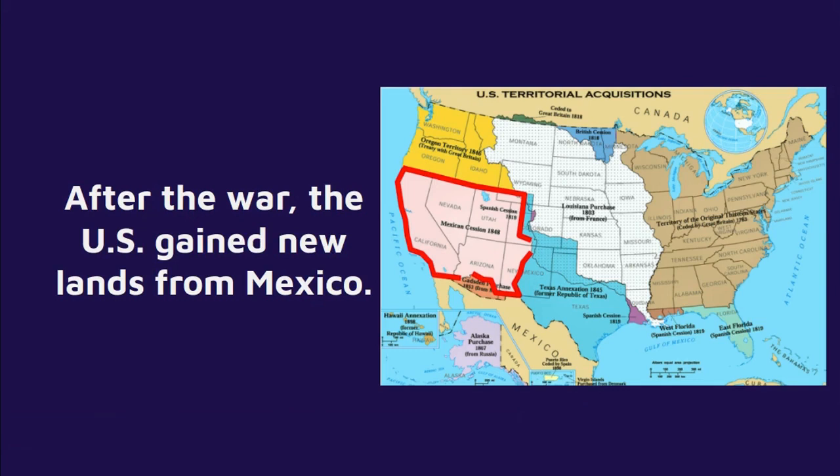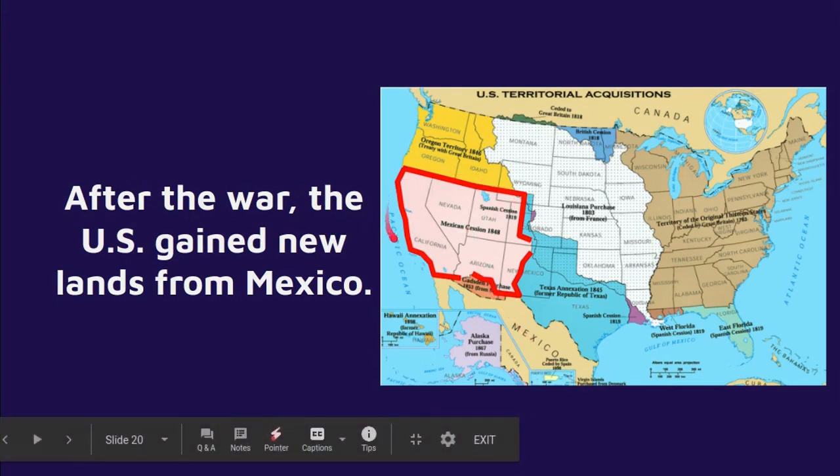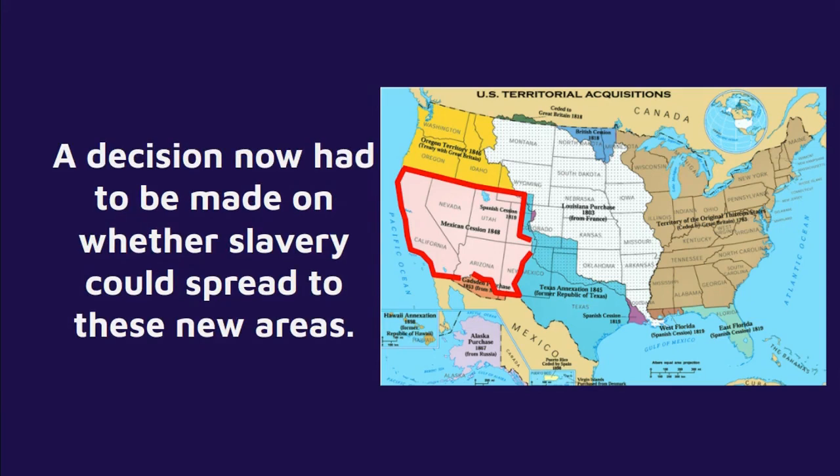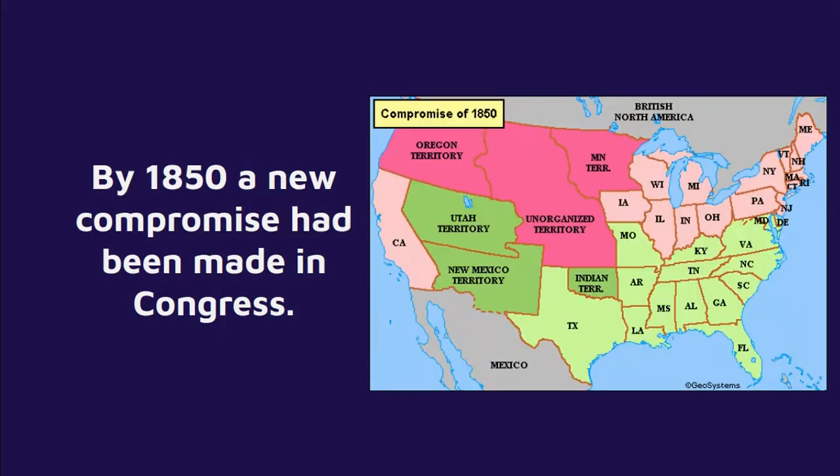After the war, the U.S. gained new lands from Mexico called the Mexican Cession. These included parts of current-day New Mexico, Colorado, Wyoming, all of present-day Utah, Nevada, California, and a little bit of present-day Arizona. A decision now had to be made on whether slavery could spread to these new areas now that the United States had gained them after the war.